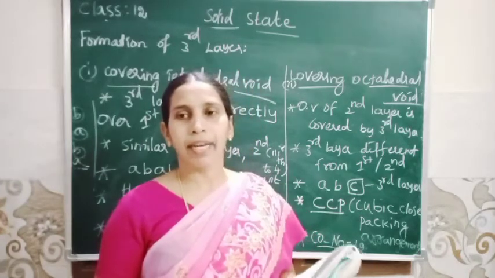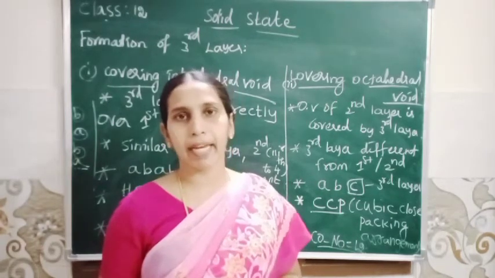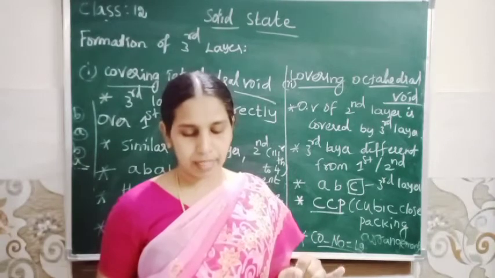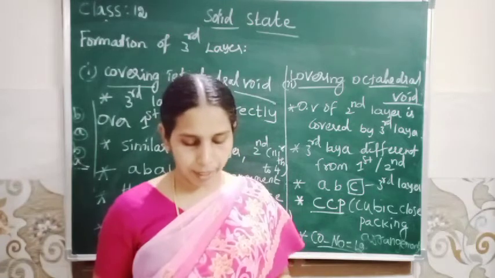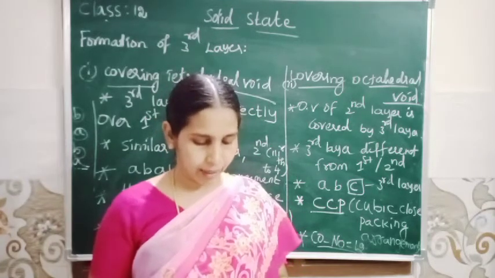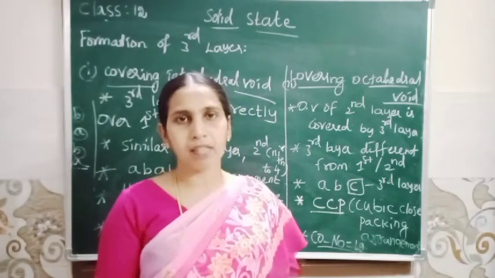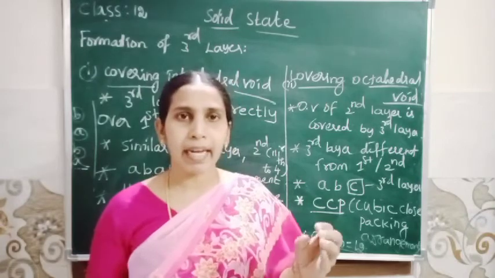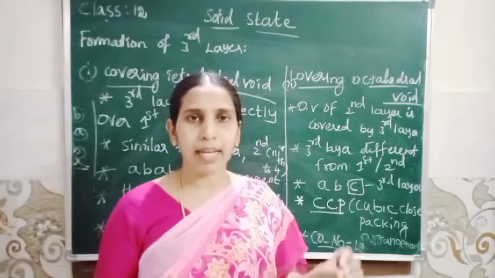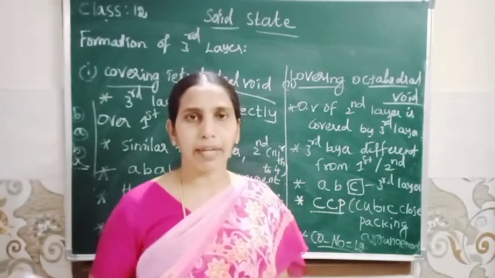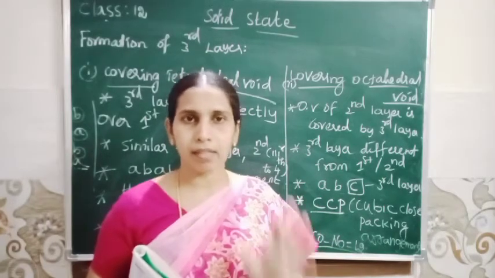Okay. Page 189. Hexagonal and face centered cubic arrangement. So first one, formation of first layer. So in the first layer 2 voids are present, that is X and Y. Next, formation of second layer. So second layer can be formed by placing the spheres either on X or Y. Okay. So if second layer is placed on X, tetrahedral void is formed. If placed on the void Y, octahedral void is formed. So tetrahedral void and octahedral void are created simultaneously.